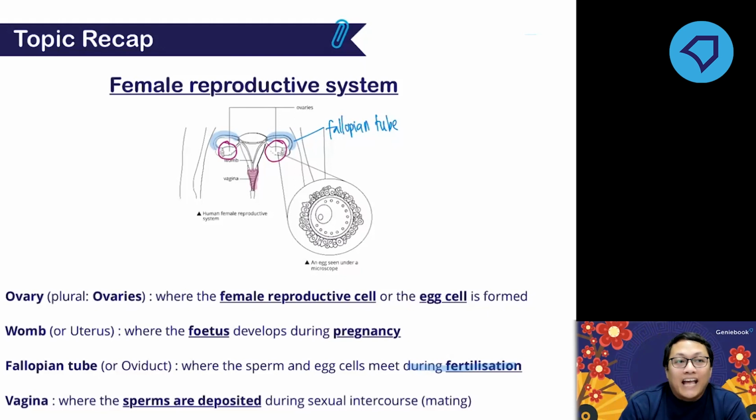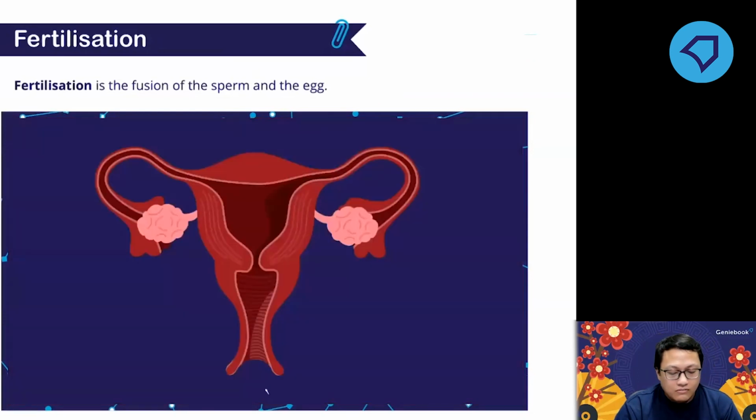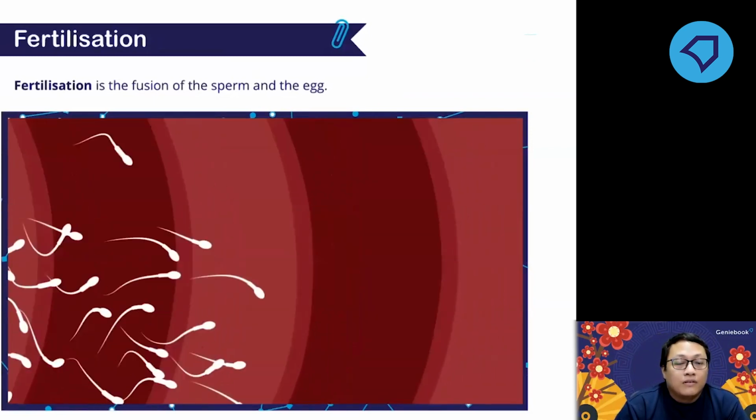Why? Because the egg cannot move. The sperm will swim up to the egg. That's what happens during fertilization. So let us watch the video. There is no sound for this. It is just an illustration of how the sperm swims to the fallopian tube.